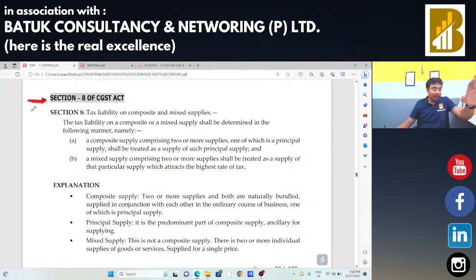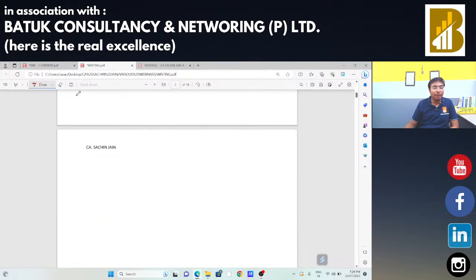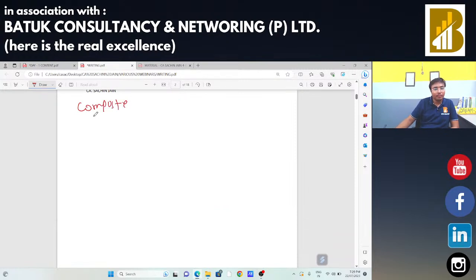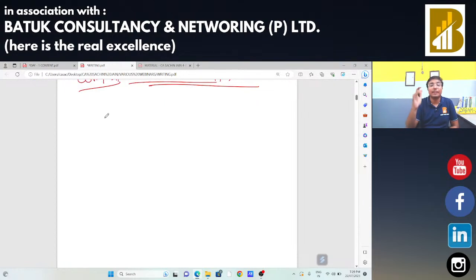Okay, so complete section number 8 of the CGST Act, that is composite supply and mixed supply. एक example लेते हैं, and with the help of that example, sir, what do you mean by composite supply and what do you mean by mixed supply?